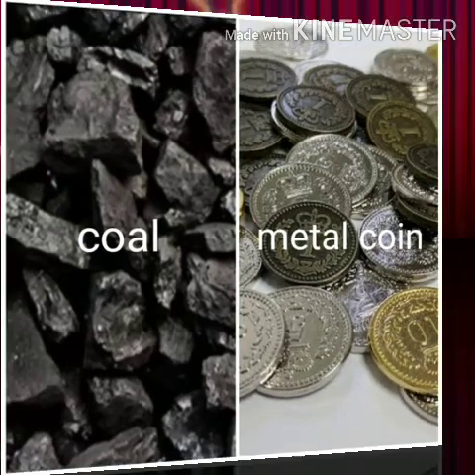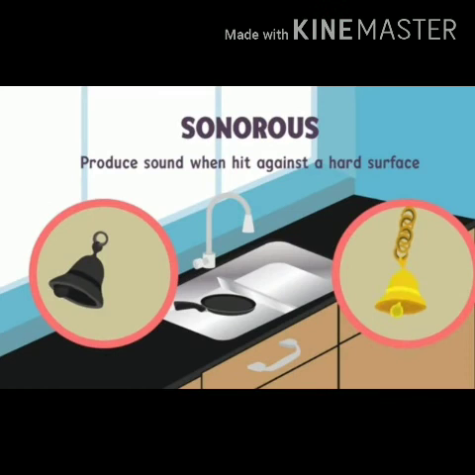Metal objects produce a ringing sound, whereas non-metal objects don't produce that kind of sound, and this property of producing a ringing sound is known as sonorous. Have you ever heard of wooden bells in temples? No, because they don't produce sound. So how are you going to define sonorous? Sonorous is the property in which materials produce ringing sounds.